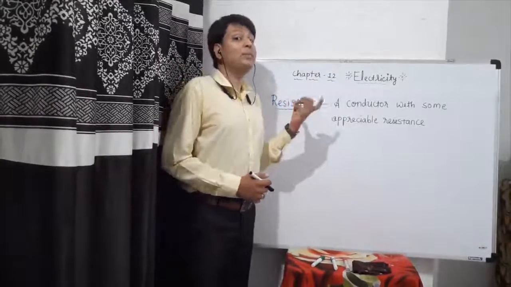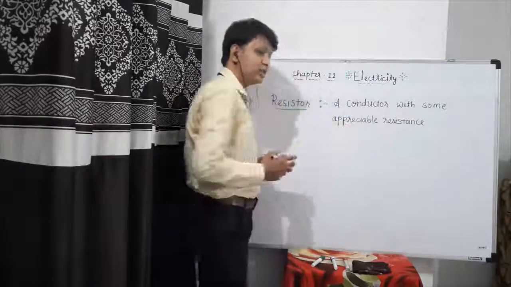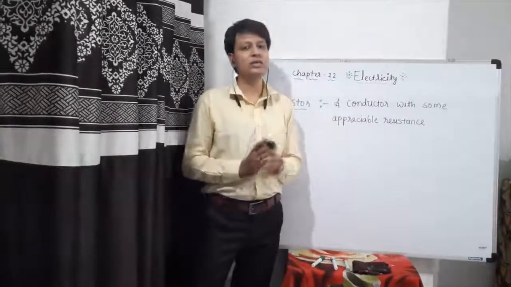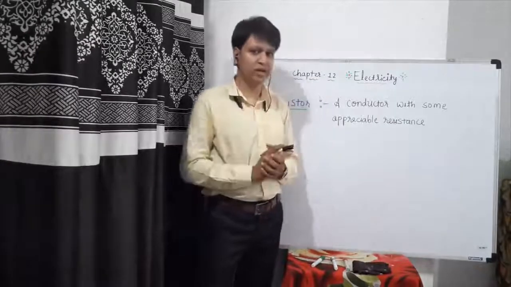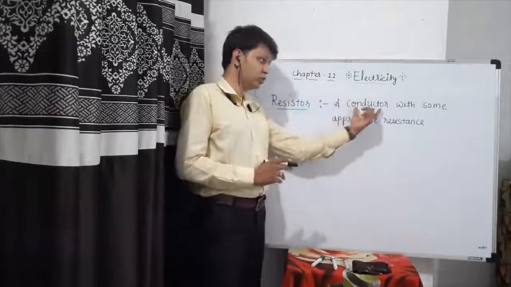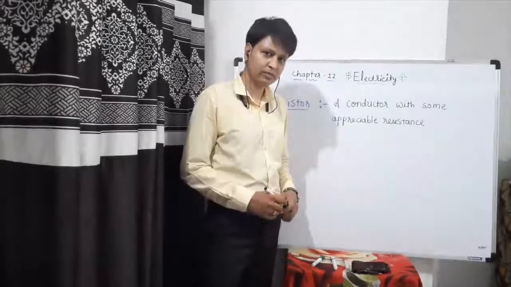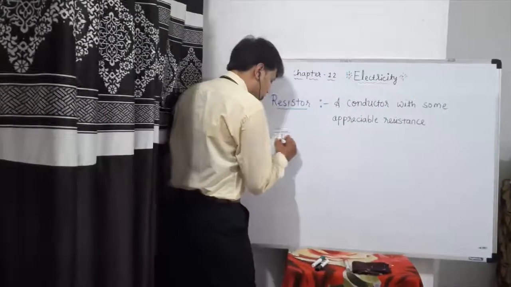Now, how can we make a resistor? A conductor with some appreciable resistance. So you have to take one conductor which has some appreciable resistance in comparison to a good conductor. It can be used to make a resistor. I would like to tell about insulators also.